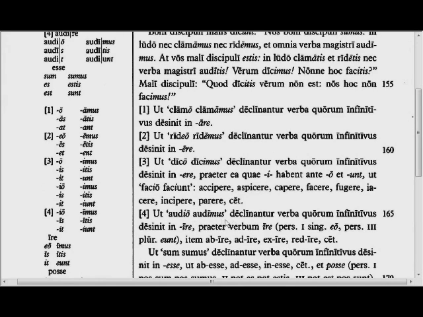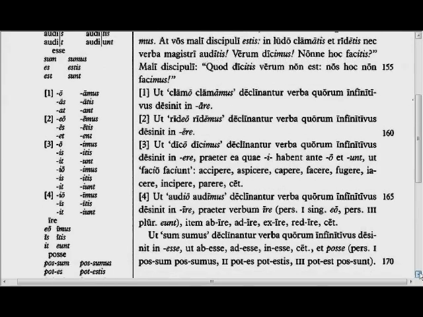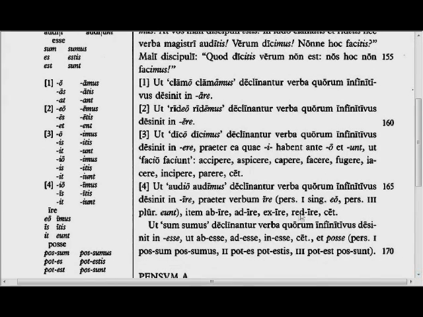Like audio, audimus are declined, the verbs whose infinitive ends in -ire, except the verb ire itself, eo, ire, to go, which has its own conjugation. And there are likewise the other forms of -ire listed here. Read the rest of this together. Read through this in Latin and in English at least 3 times, and I'll see you in the exercises.